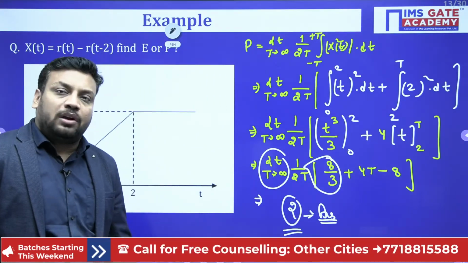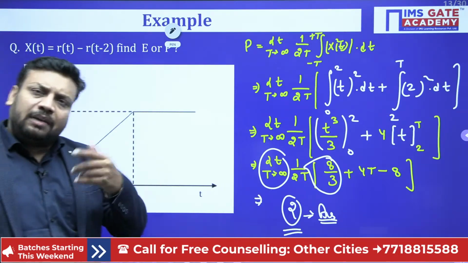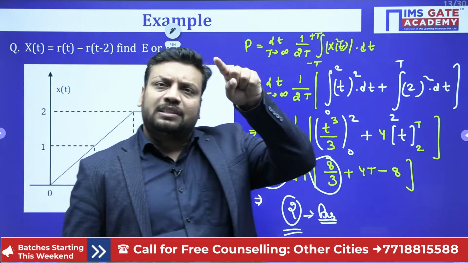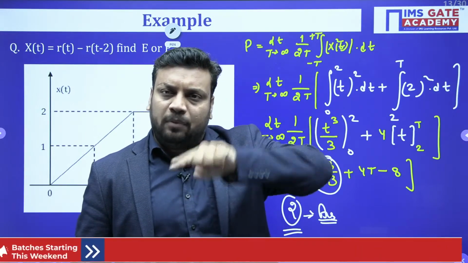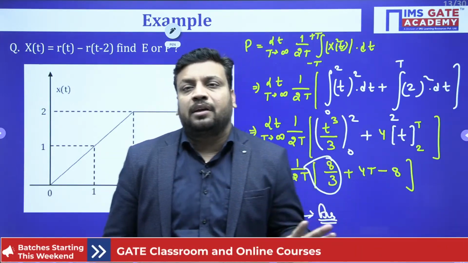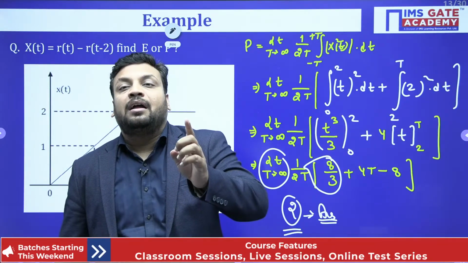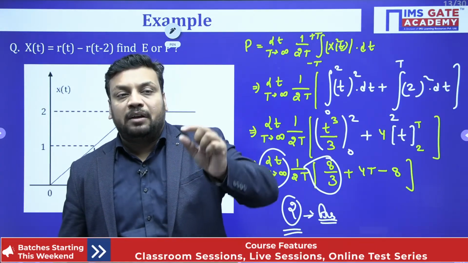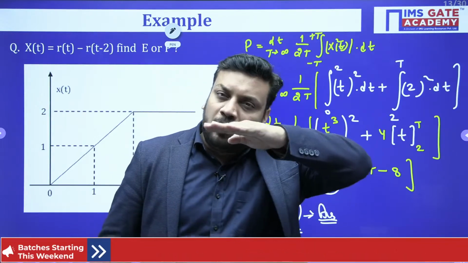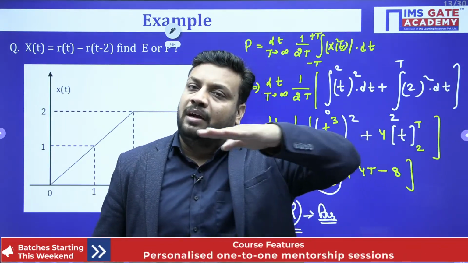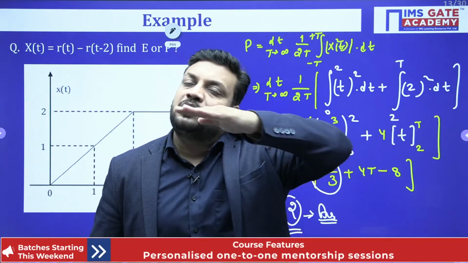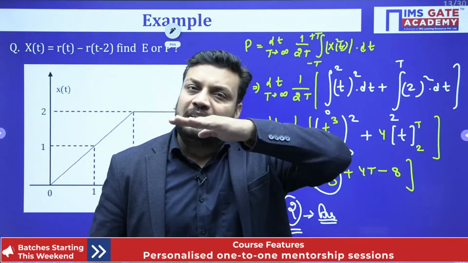Now, what is the short trick? Initially, whatever the nature of the signal, whether it is rectangular type or triangular type, we don't care. But after the point where the signal contains a constant value throughout infinity, you just need to focus on that constant value.